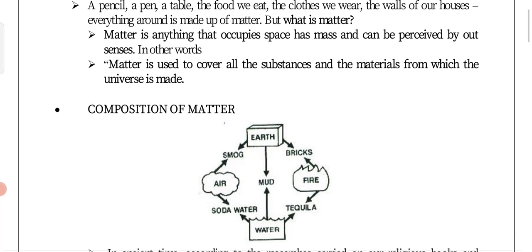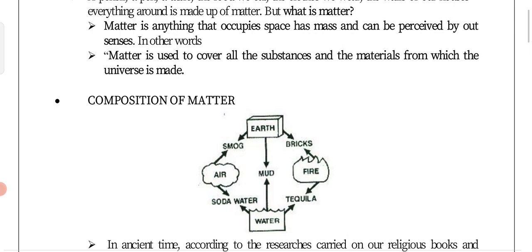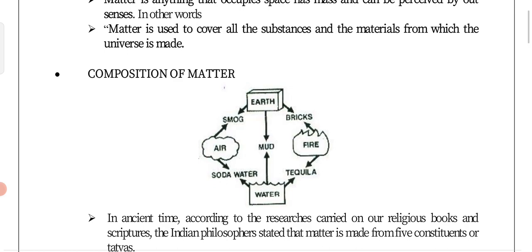Now the composition of matter: the universe is made up of matter like air, soda water, fire, bricks. All of them are matter because they occupy some space and of course they have some mass. So any substance that can occupy some space and has some mass is called matter.